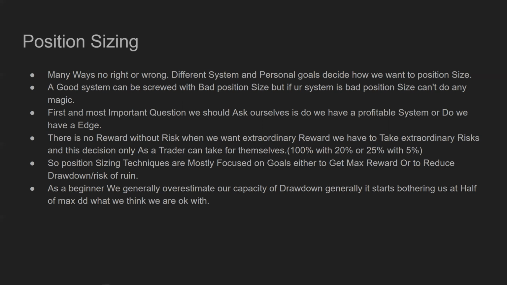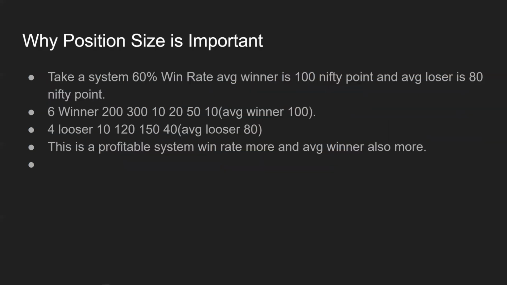So what I say is generally, it starts bothering us at half of max DD, what we think we can handle or we are okay with. And I'm talking about beginners or people who are starting into system trading. Experienced people have a hold on their emotions, and I can't comment on them because I am still a beginner, right?